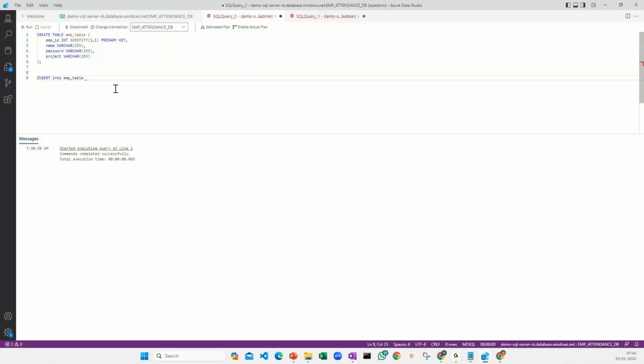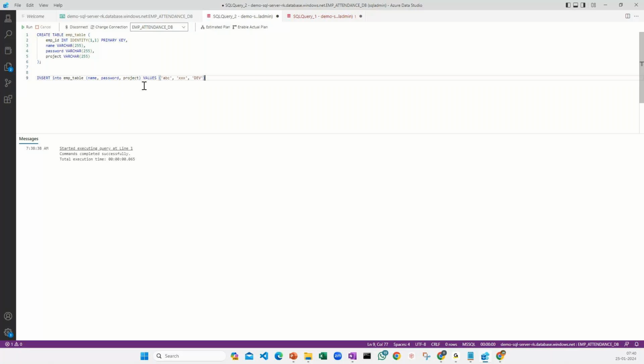have. So what fields do we have? We have name, comma, password, comma, project. These are the three fields. Now for these, I need to say values. When I talk about values, I will start with single quotes and say the first value is, as I said, ABC. Then I'm going to mention something like XXX, and something like Dave here. This is my project and I'm going to insert this one.